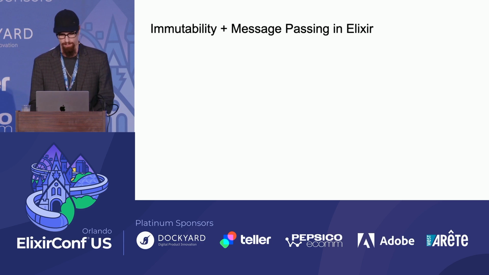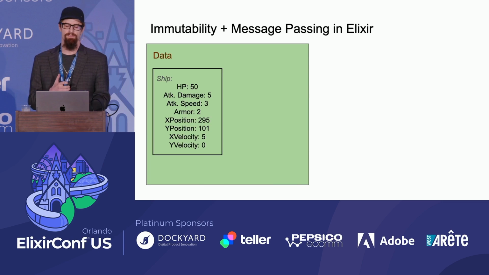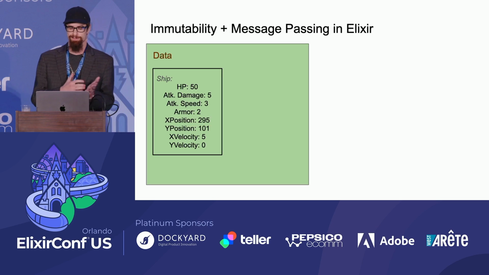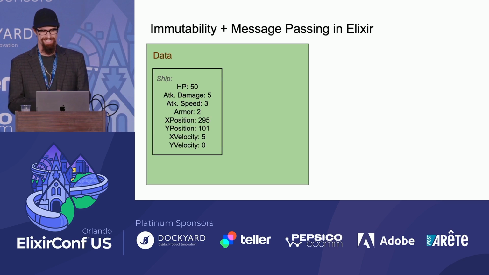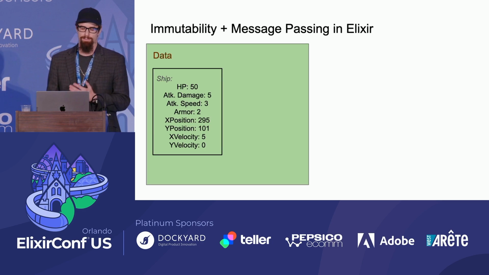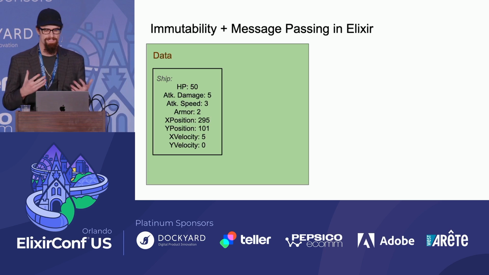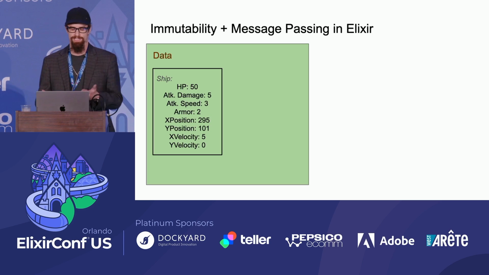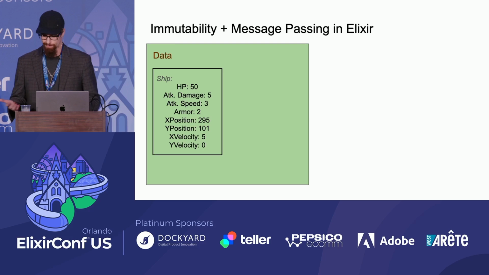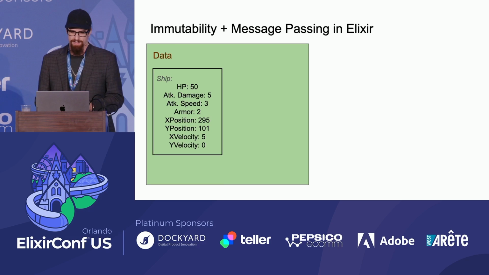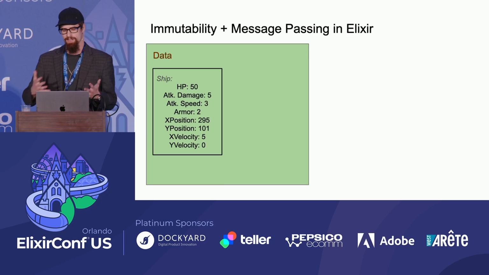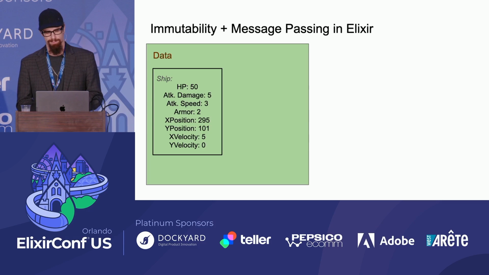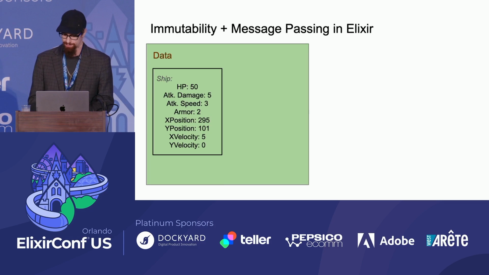So, for example, let's say we have a game with ships. The ships could be spaceships, they could be ships on the high seas, however you want to think about them. But let's say those ships have several attributes. They have hit points, attack damage, attack speed, armor, etc. Now let's say that your ship is in combat and gets attacked by another ship and takes 10 damage.